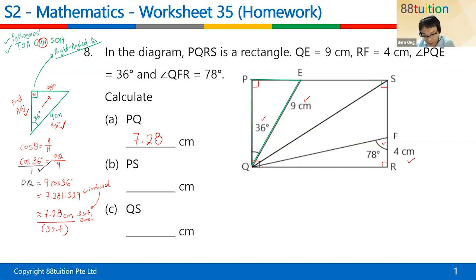But remember, if you need to use the number again, you have to use the long. This is called a long. 7.2811529. So down here, I purposely put a long, 7.2811529, so that I remind myself to use the long number. Is that okay? All right.